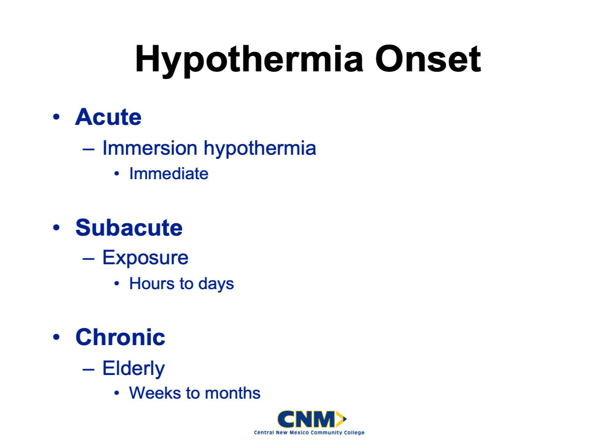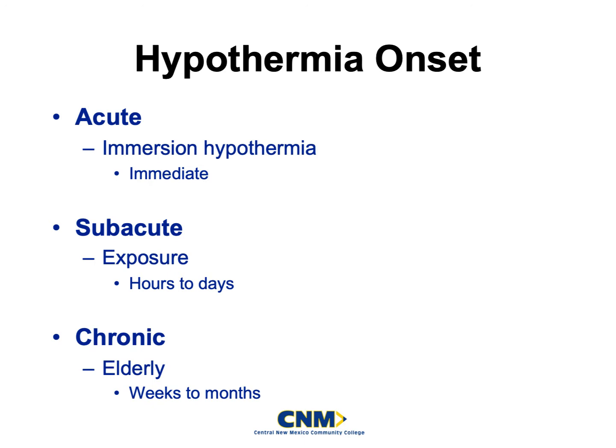So there are actually three different types of hypothermia as far as the onset. We have acute, subacute, and chronic. Acute would be like immersion hypothermia, okay? It's immediate. You're walking along a frozen lake and you fall in, boom, more than likely you are going to suffer from an acute hypothermia. It's such a shock to our body. Subacute is an exposure, so maybe you decided to go camping and you didn't take the proper equipment with you. And you are out there for a couple of days before you start to feel the effects of it. That's a subacute exposure.